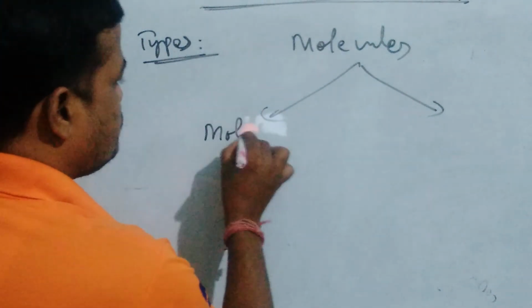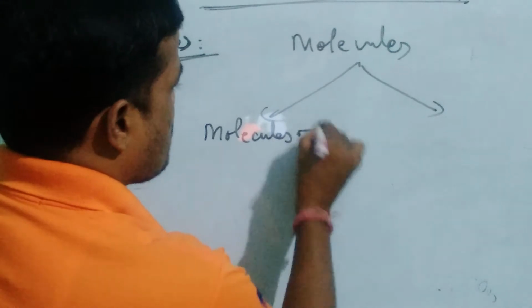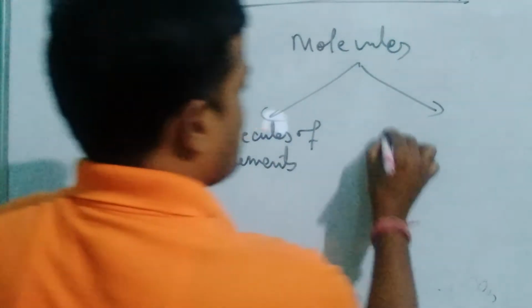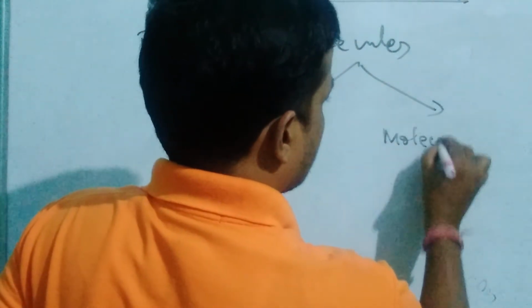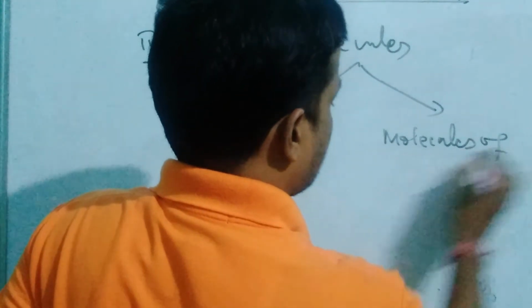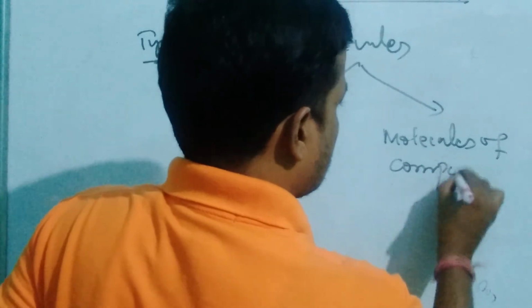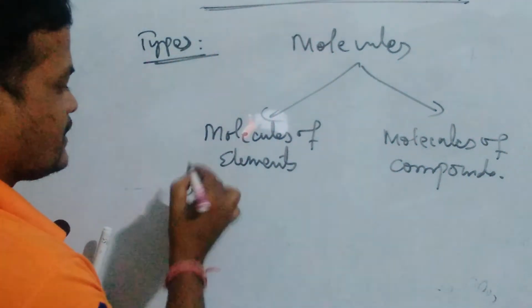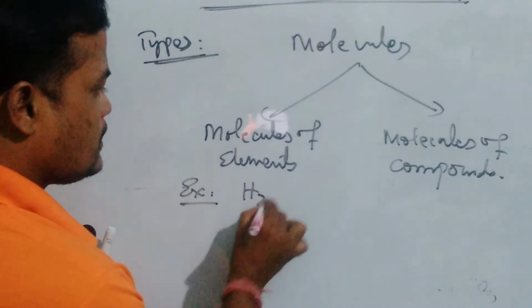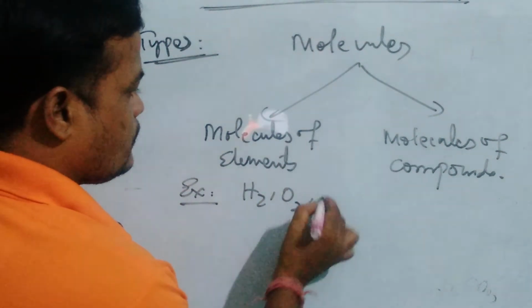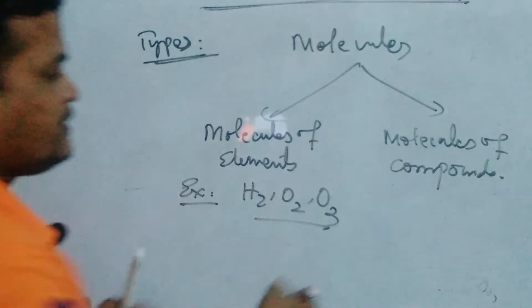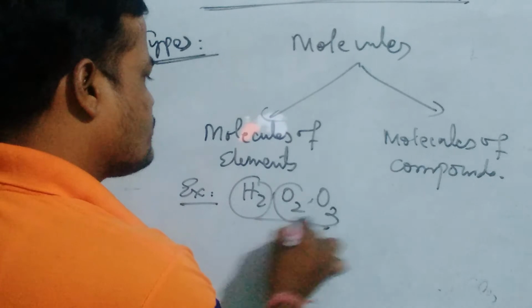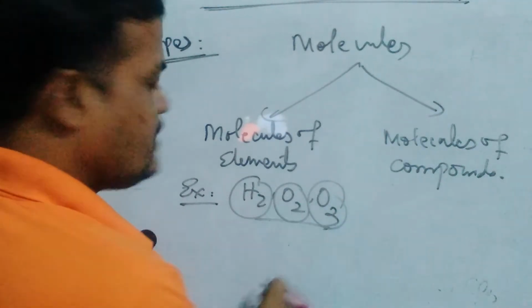Examples are H2, O2, O3. These are molecules of element, because they are atoms of the same element.